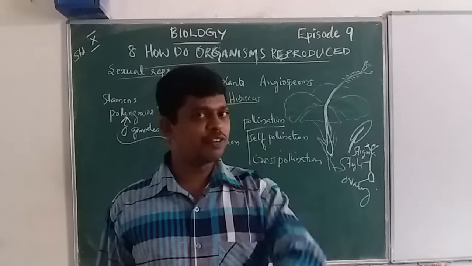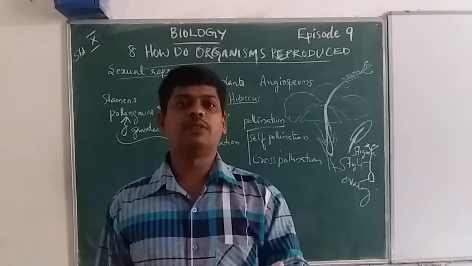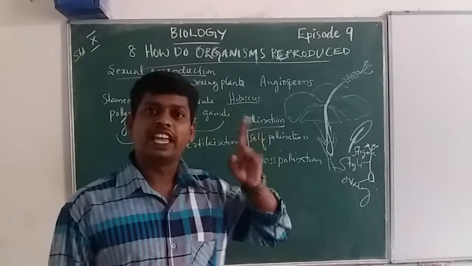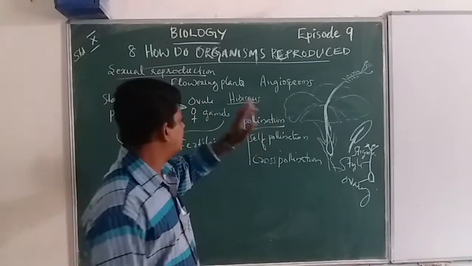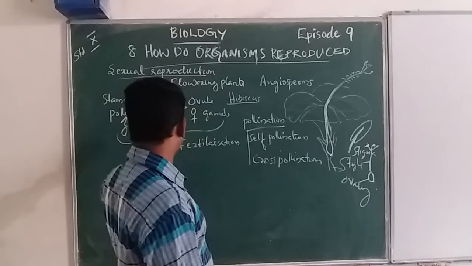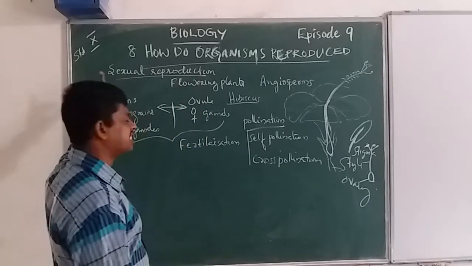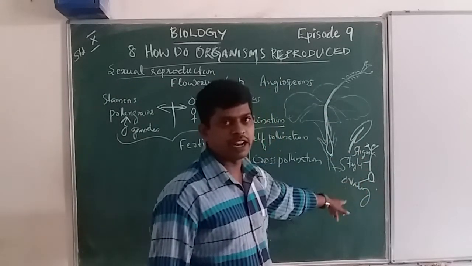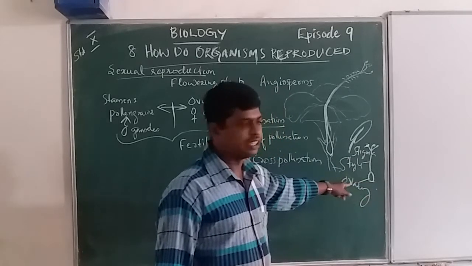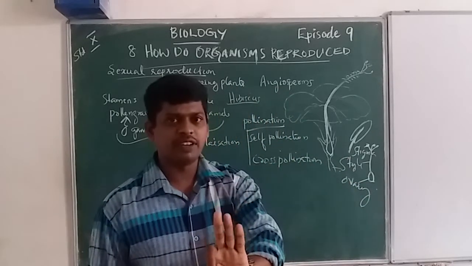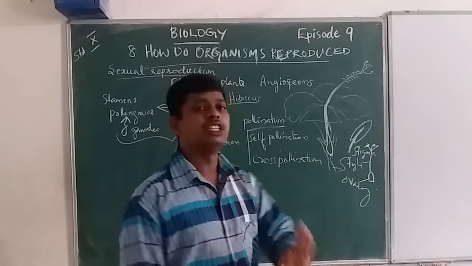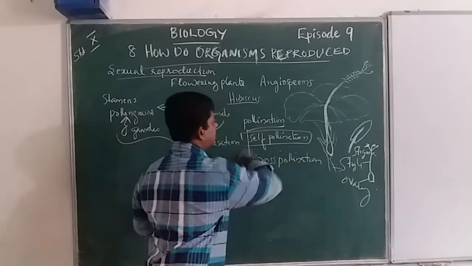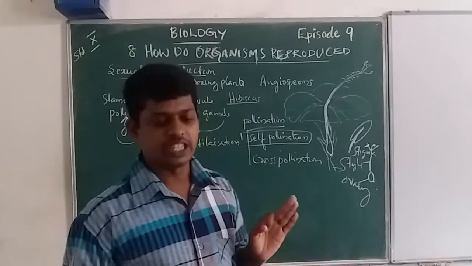flower. Within the same flower, the pollen grains attach to the stigma within the same flower. Look, same flower, don't get confused. The pollen grains, the male reproductive gametes from the stamens, are attached to the stigma of the flower. That is done within a single flower. That is known as self-pollination.